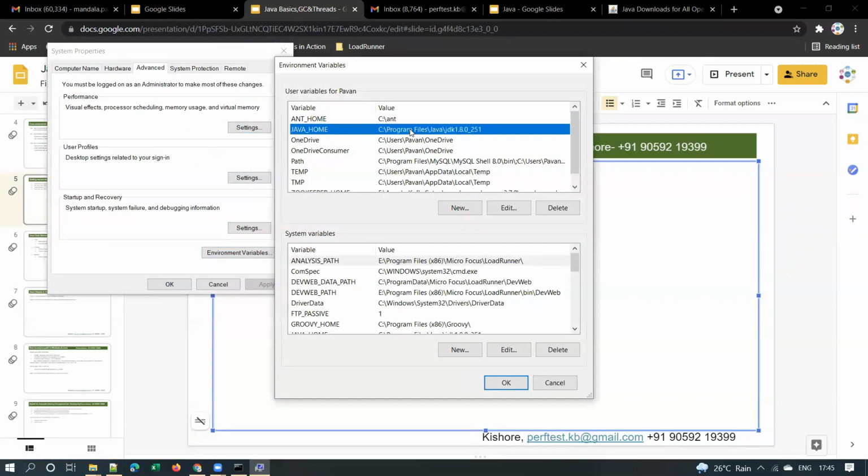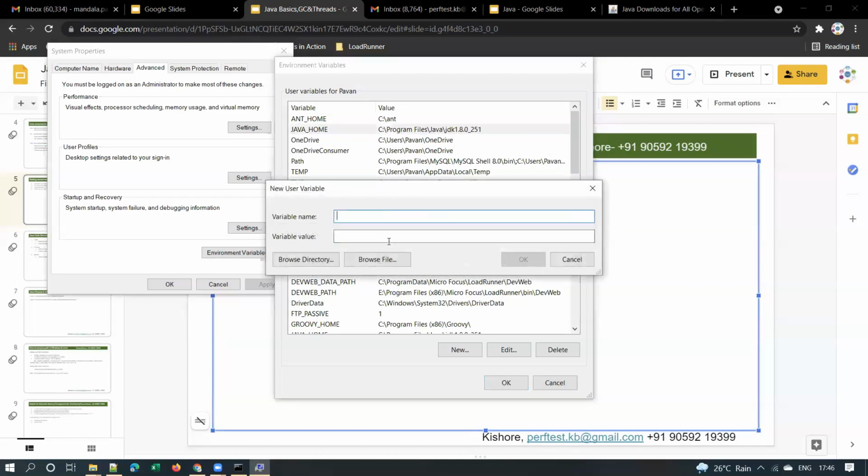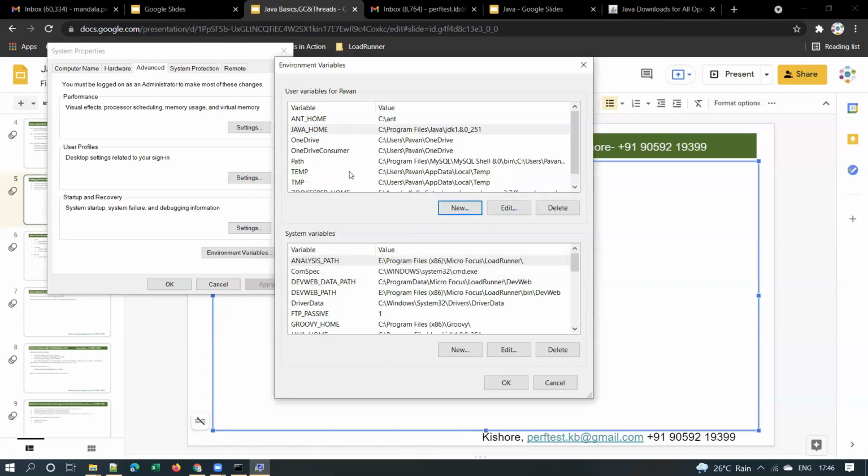And you can see here, this is the Java home. Java home means where I have my JDK, that is called JAVA_HOME. If you want to add some new property, click on add and give the variable name and value. This is how I added JAVA_HOME, and this is the path variable, by the way. One more thing, you have user variables and system variables. You should know at least the difference between user variables and system variables. When you define a variable in the user variable section, that is applicable only for this user called Pawan. Right now I am logged in with my username, Pawan.